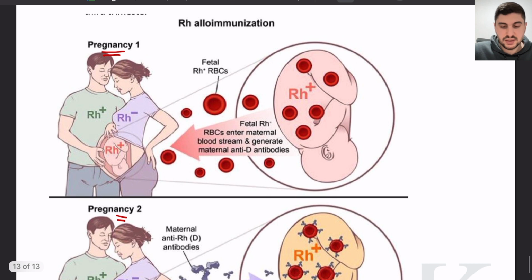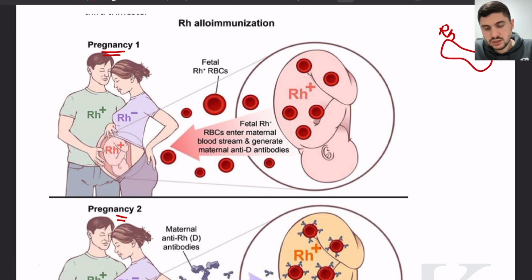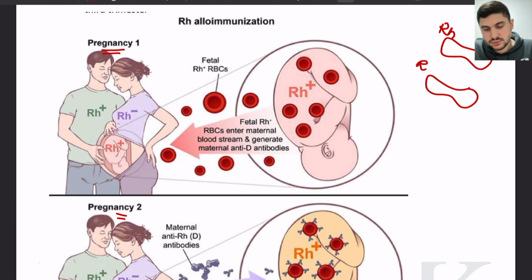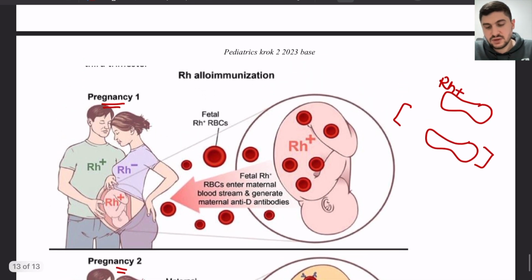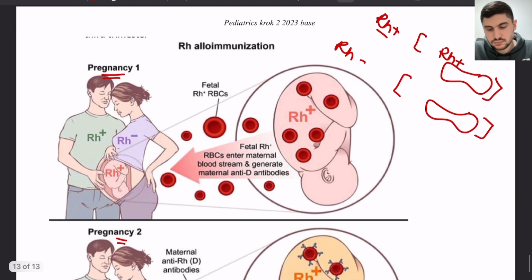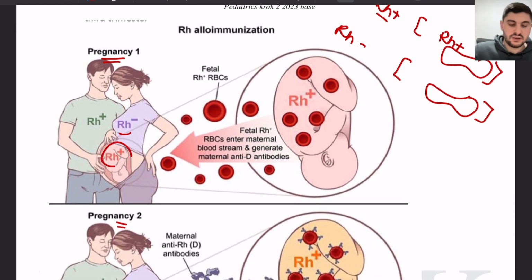So let's explain this disease. We have first of all blood groups which are called Rh, right? There are red blood cells which have this blood group on them, we call them Rh positive, and we have red blood cells which have no Rh on top of them, we call this blood group Rh negative. So if the baby is Rh positive and his mother is Rh negative, then at first pregnancy nothing happens, but